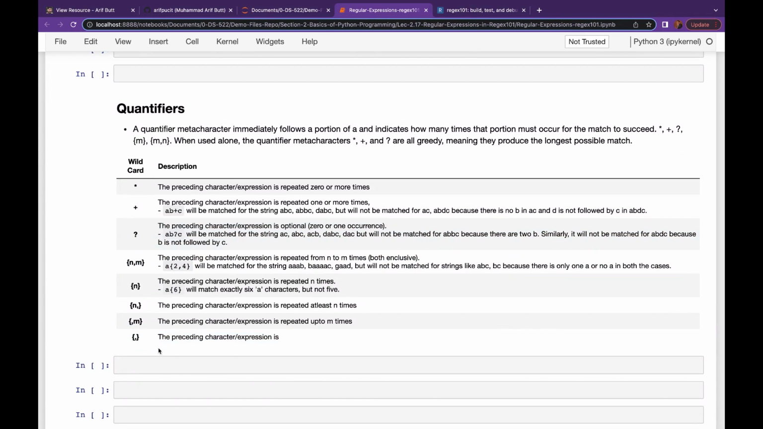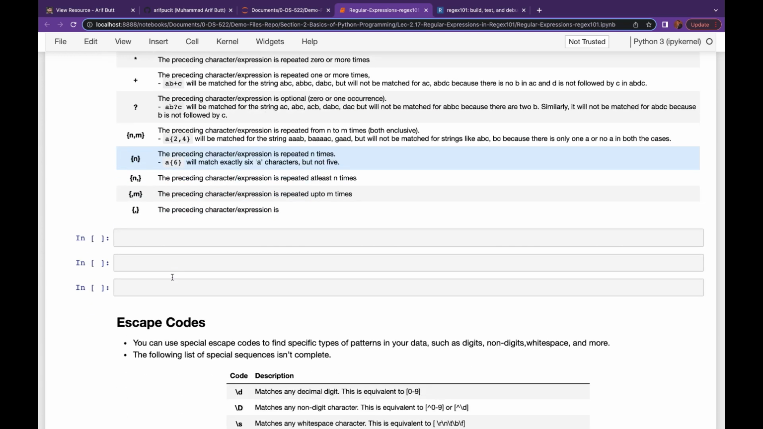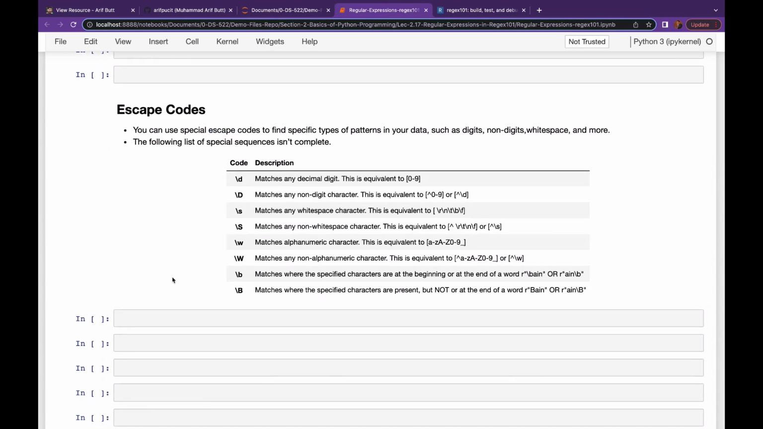Well, if you want to select more than one character, you can use quantifiers like asterisk, plus, question mark, and these curly braces, followed by the characters you want to be repeated. I will discuss these quantifiers in detail soon. And finally, these escape codes.